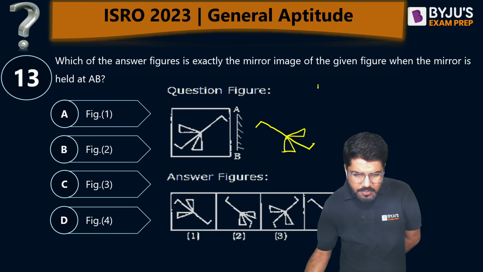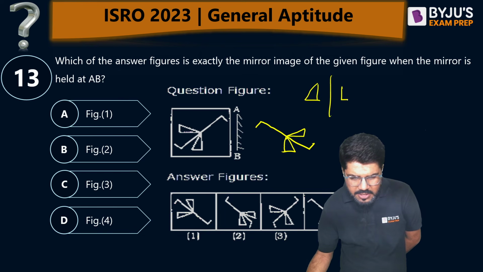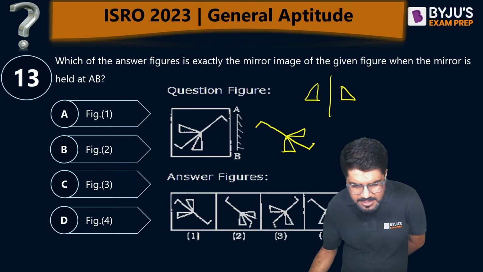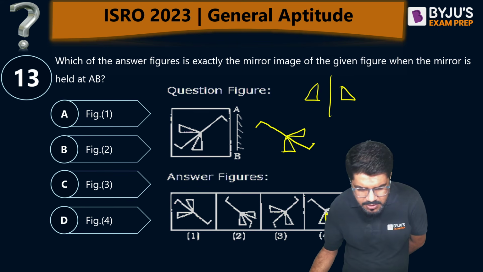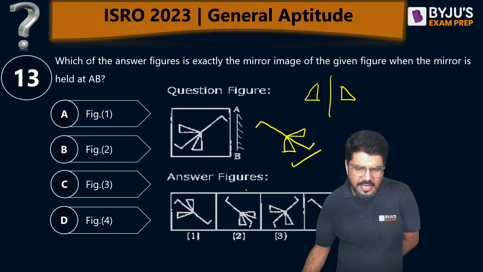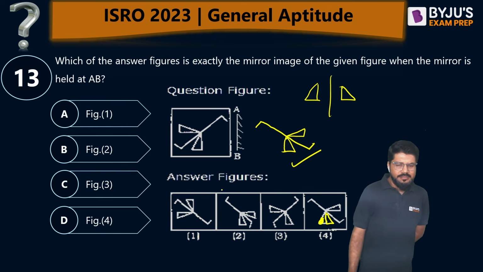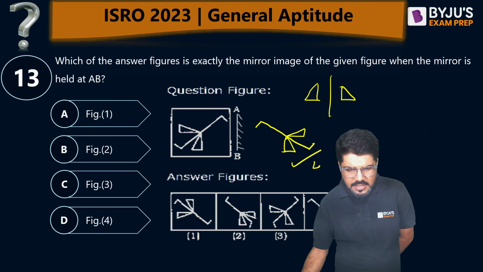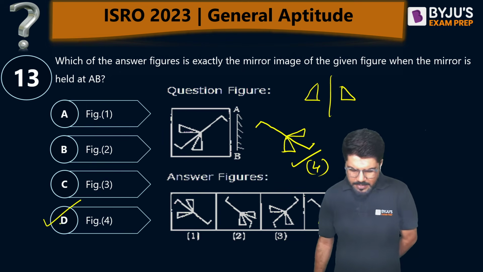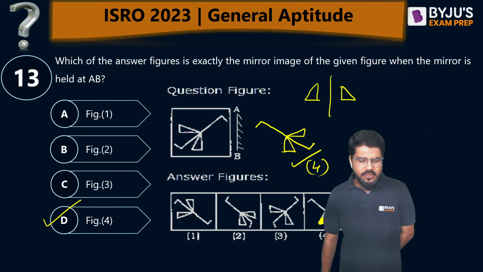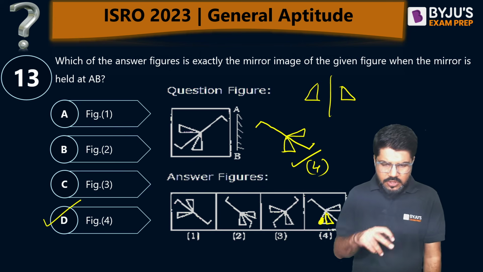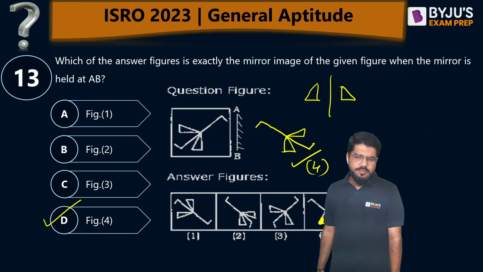So how do you form the mirror image of this portion? Isn't it like this? So I think options are not properly framed. Let's take the correct answer as 4 only, but this should be the correct answer, not this portion. This is the very correct answer actually. So let's mark it as figure 4, and let me mark option D as the correct option. Hope that is clear to you. Rest all portion is okay. I think there's some typo error, some image problem, but no issues.